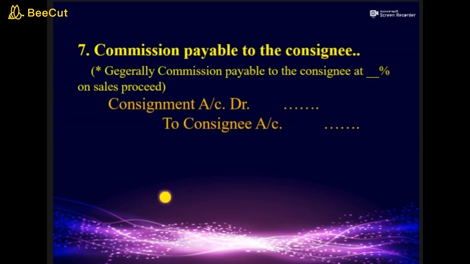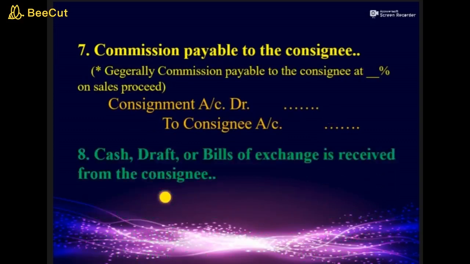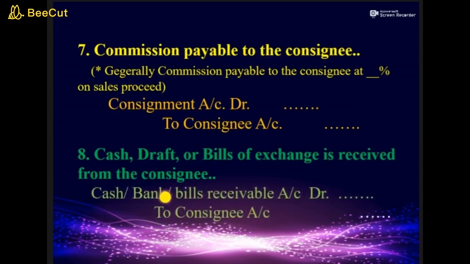And then the next transaction is when we receive the balance amount from the consignee. This we also call the entry for remittance. In this, consignee can pay the amount in cash, bank draft or through bill of exchange. For that, the entry will be cash, bank account or bills receivable account debit to consignee account.